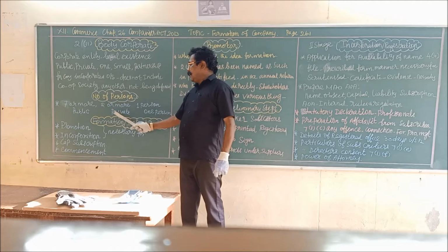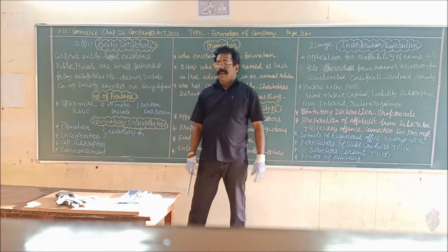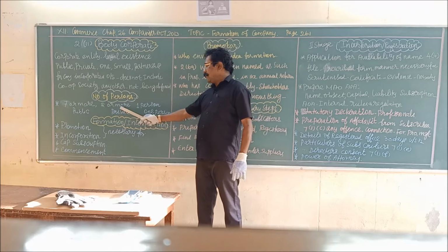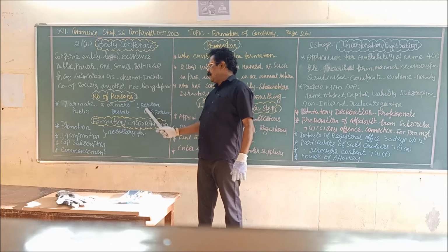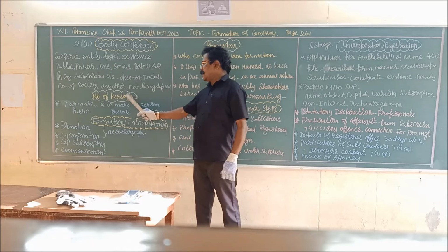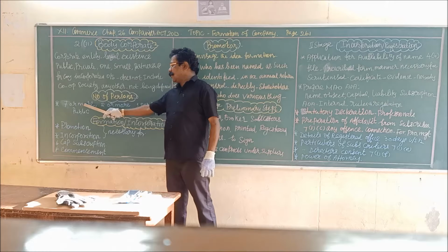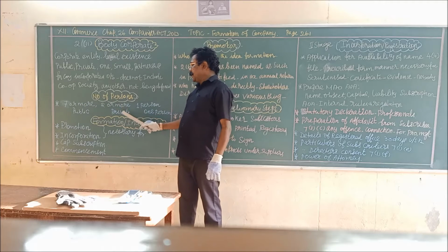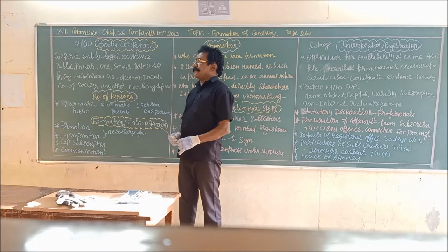Whereas the minimum number required for a private limited company is 2 persons. And in case of a one-person company, 1 person is required.